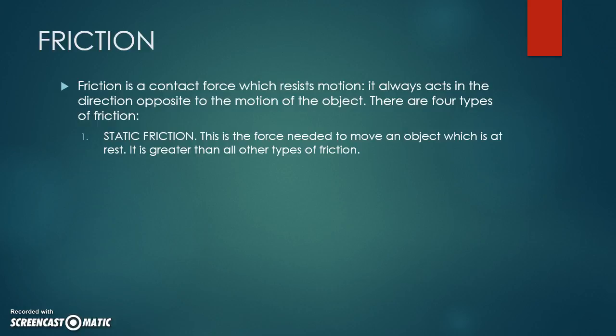And what is friction? Another type of force, right? It's a contact force which resists motion. That's friction. It doesn't want you to move, okay? It always acts in the direction opposite to motion. There are 4 types. The first is static friction. If an object is not moving and you want to make it move, you have to overcome static friction. And that's the strongest friction there is.